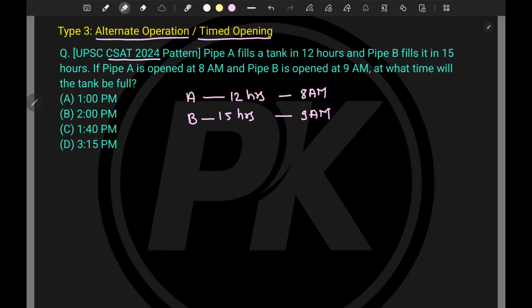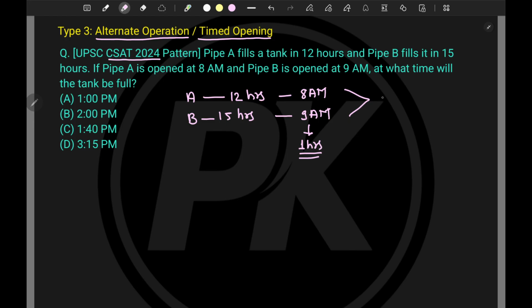Now let's try to correlate with time and work. We said, right, that after 2 days some workers joined, and then how much time is required to complete that portion of work, that kind of problem. So earlier only A was contributing to fill that particular tank, but after 1 hour we have switched on B as well. That means after some time A and B are working together to fill that tank, right? So this portion is okay. Now here is the difference of how much? 1 hour, right?